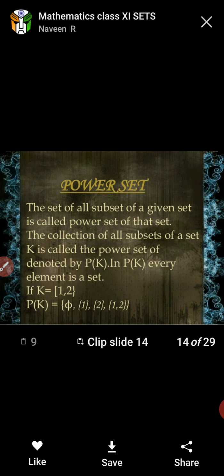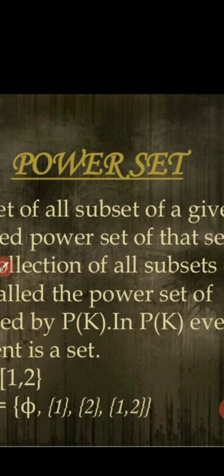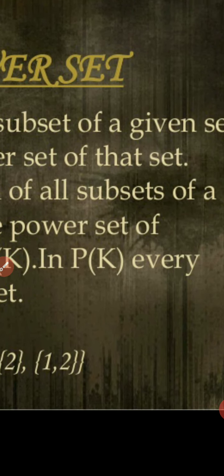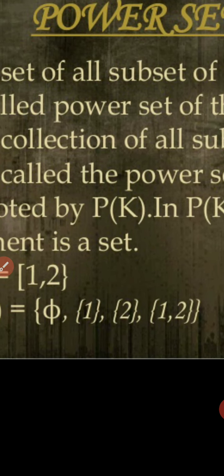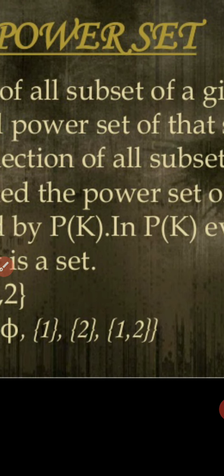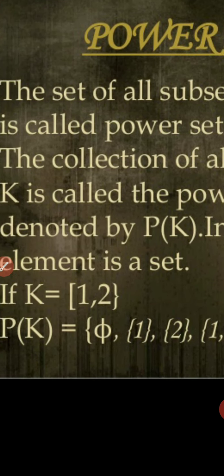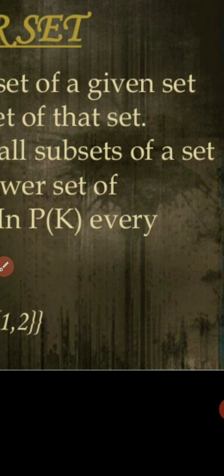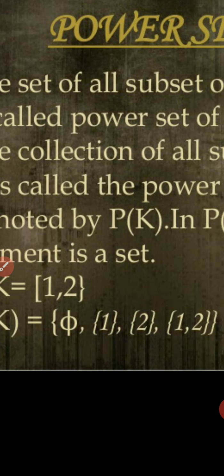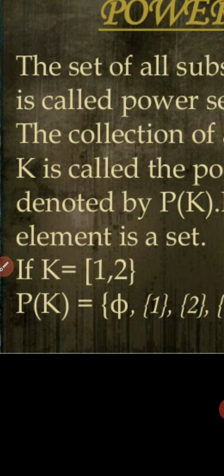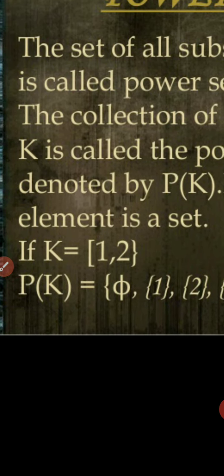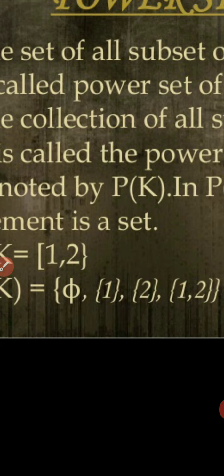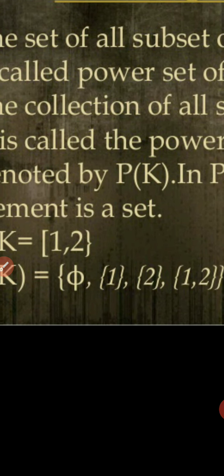Let's now go next, power set. The set of all subsets of a given set is called the power set of that set. The collection of all subsets of a set K is called the power set of K, denoted by P(K), meaning power set of K. In P(K), every element is a set.